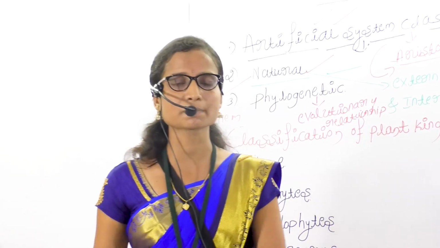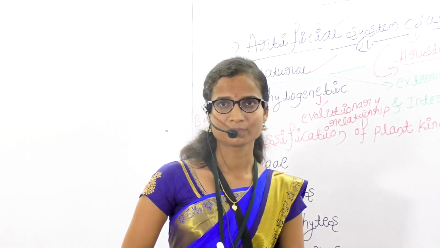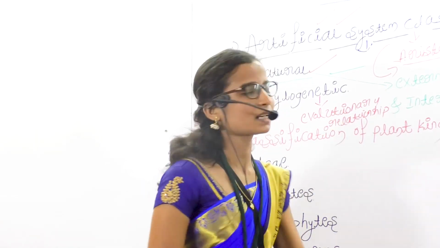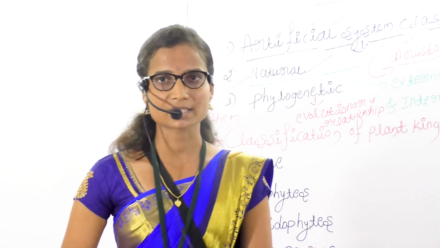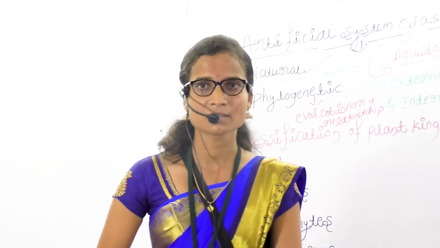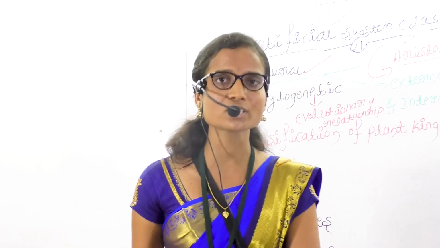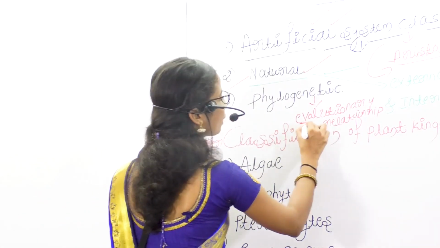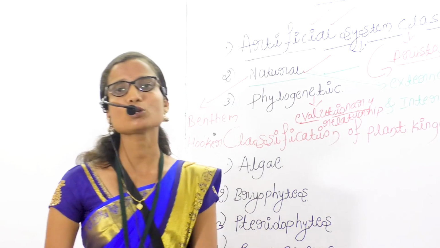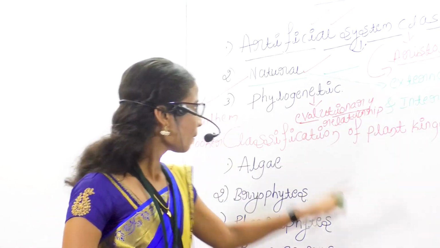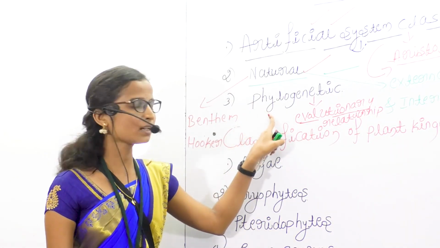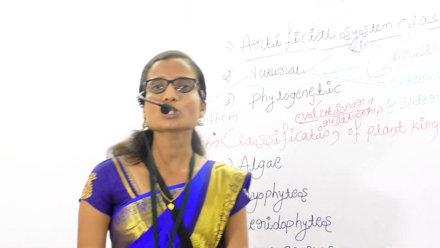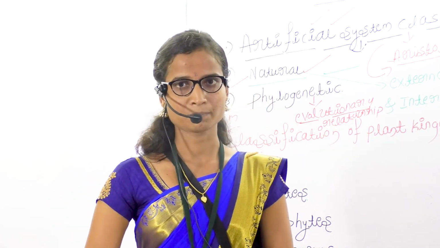We are different from our ancestors because we have evolved. So evolution is changes in the organisms, where organisms change from generation to generation. That is called evolution or evolutionary relationship. The phylogenetic system of classification is based on the evolutionary relationship of the plants.